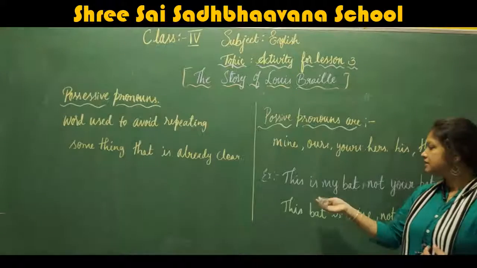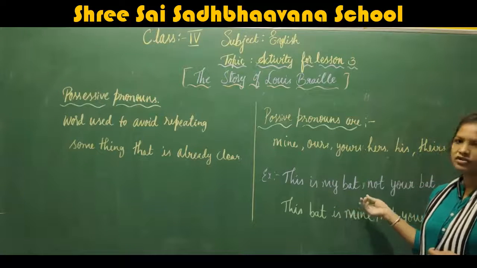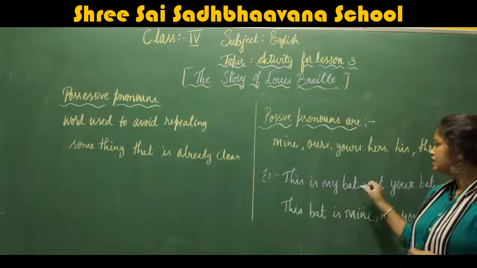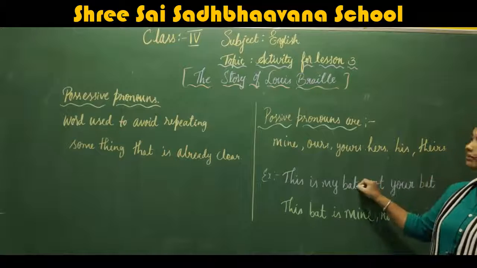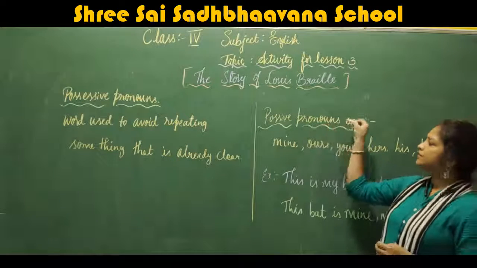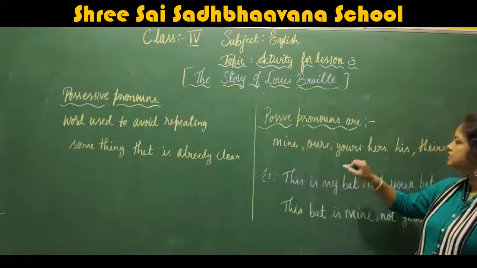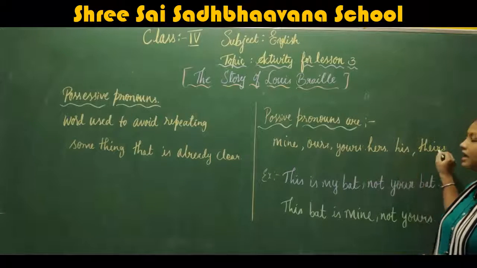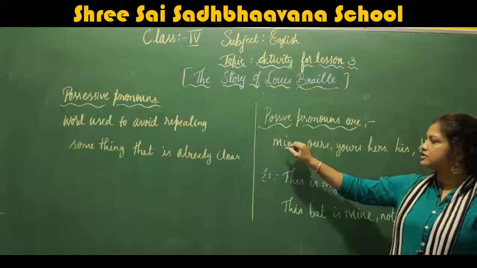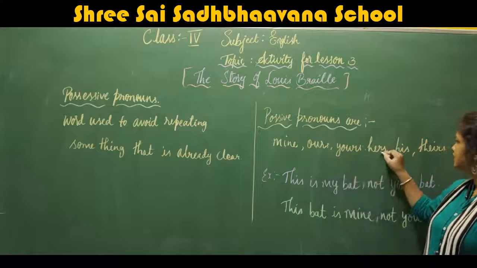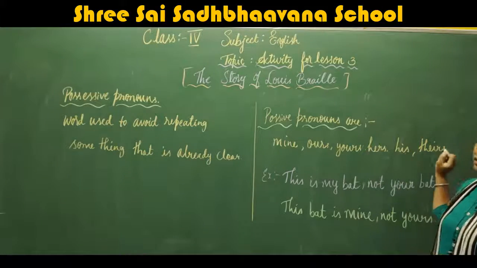Here again we can't say, this is my bat and this is not your bat. Instead of using bat two times, the possessive pronouns are mine, ours, yours, hers, his, and theirs.